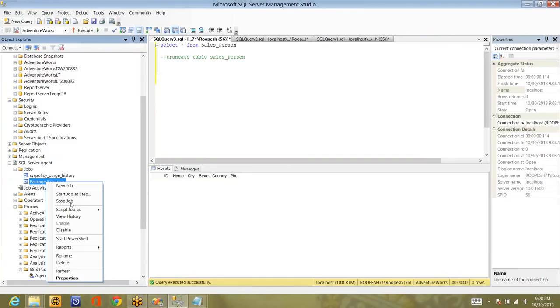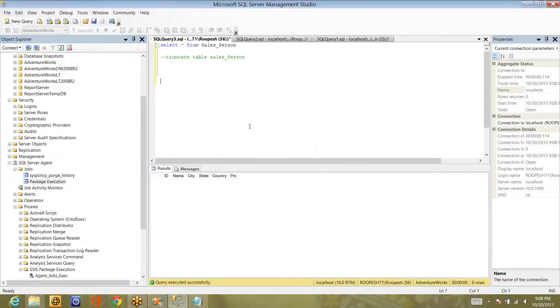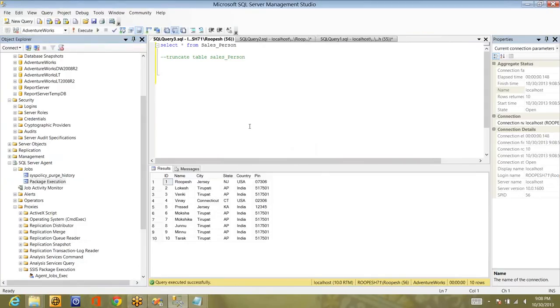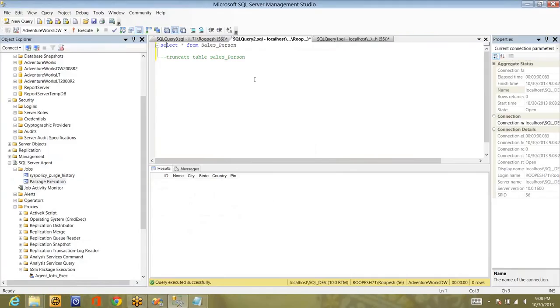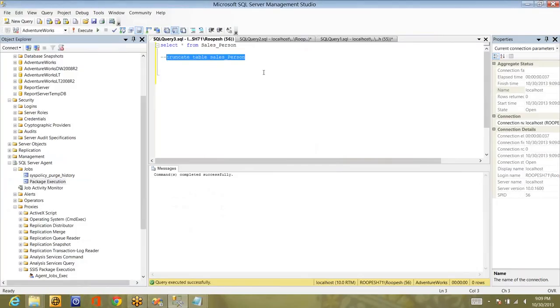Let me try executing. Start job at step so and so, and let's see whether it will be successful or not. And you can see it is showing success. The database is selected as AdventureWorks in the configuration file, so the data is loaded into AdventureWorks. Now again I'm truncating the data, and I'll try to update the configuration file to the new database and new server. Let's see whether it works as expected or not.